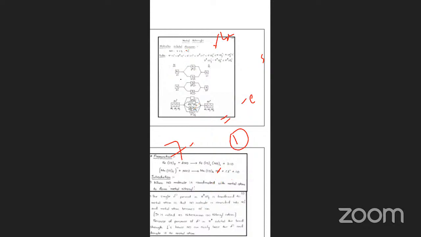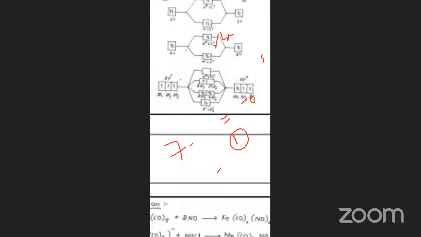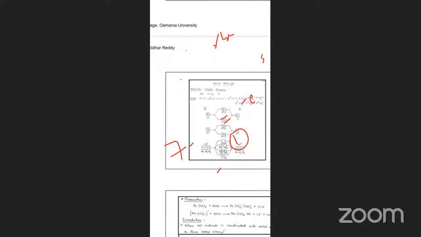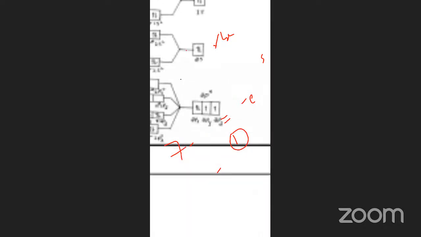Nitrosyl contains one unpaired electron also. You can observe this in this diagram, the MO diagram of NO. Here one unpaired electron is there in the antibonding orbital.